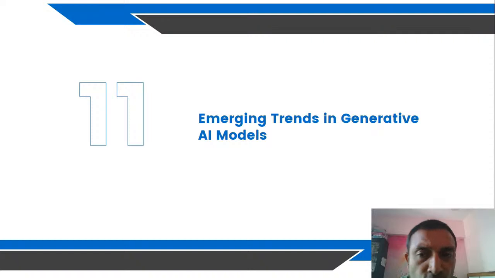Emerging trends in generative AI models. As we already know, it is impacting each and every industry, right? You can use AI to generate PowerPoint presentations with images and everything. These presentations I have used, I have made somewhere through AI, and I have also used my own content as well.